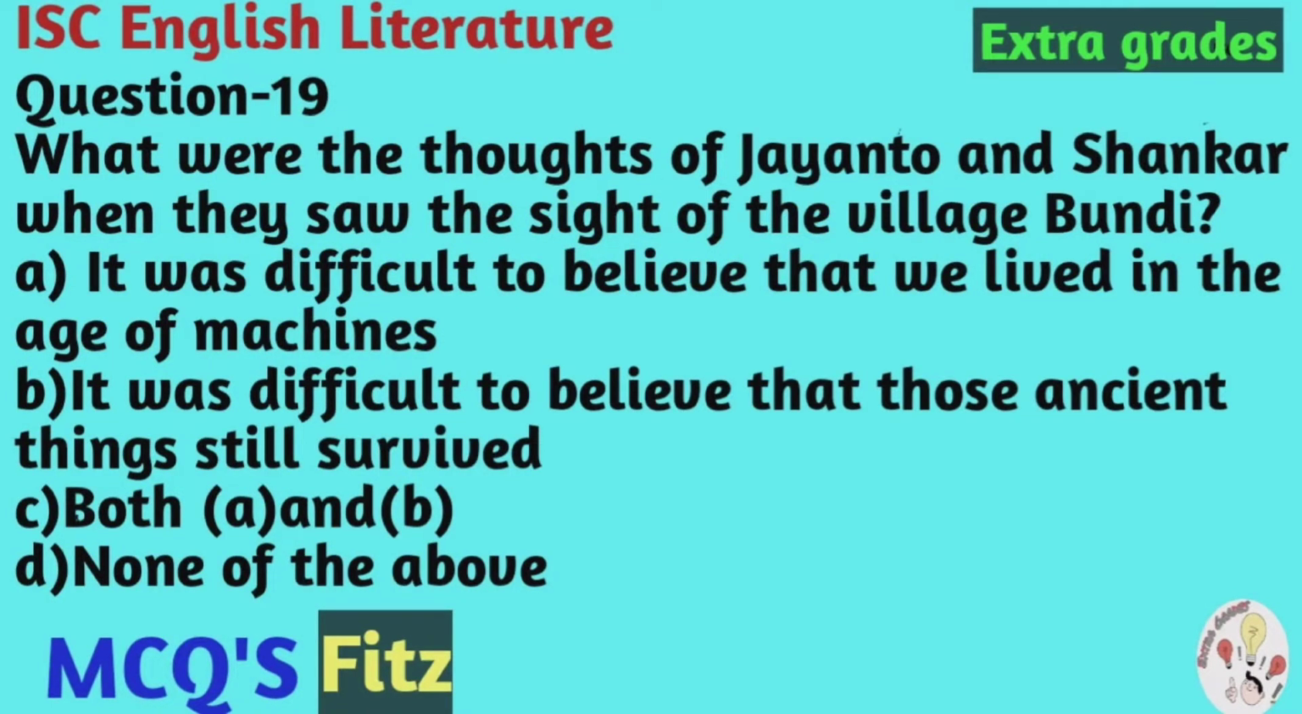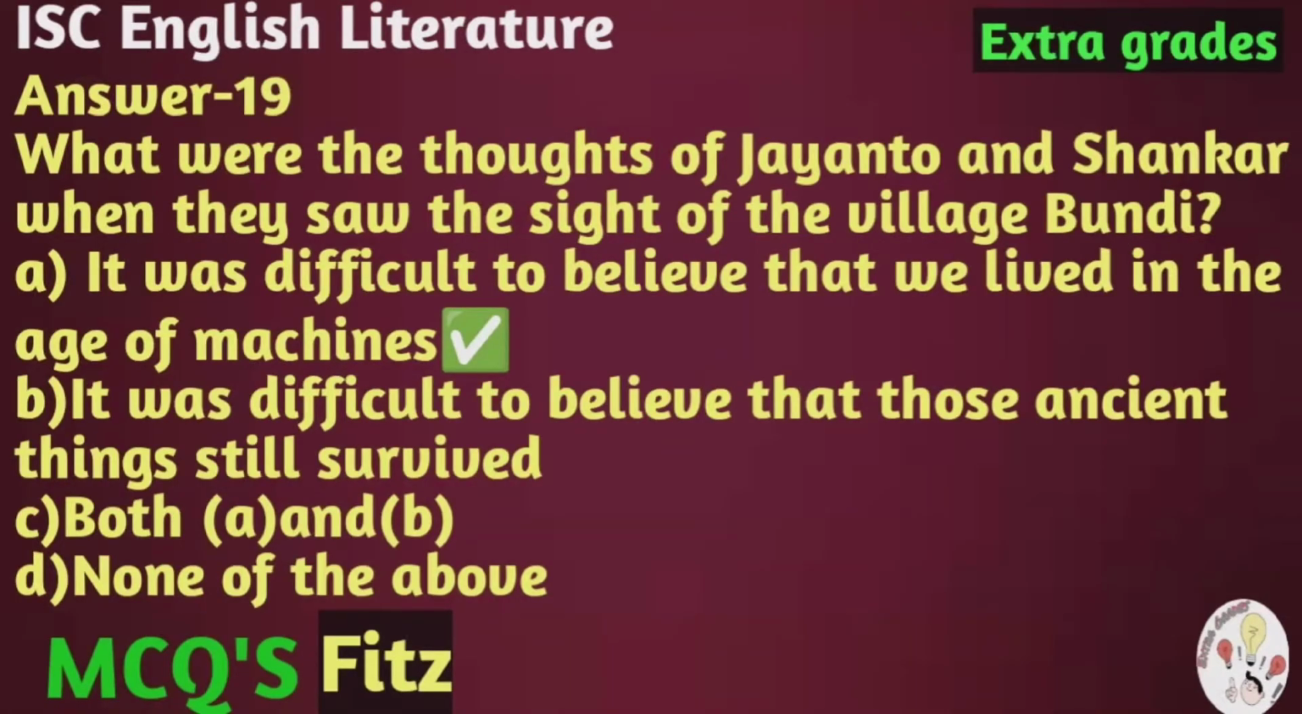Question number 19. What was the thought of Jayanto and Shankar when they saw the site of the village Bundi? And the options are A. It was difficult to believe that we lived in the age of machines. B. It was difficult to believe that those ancient things still survived. C. Both A and B. D. None of these. And the correct option is A. It was difficult to believe that we lived in the age of machines.